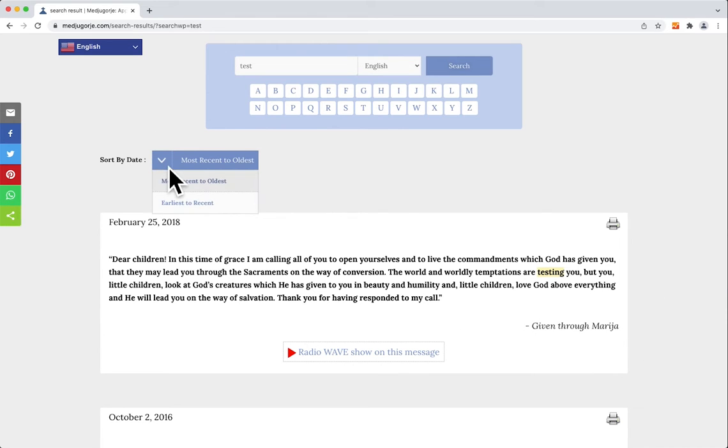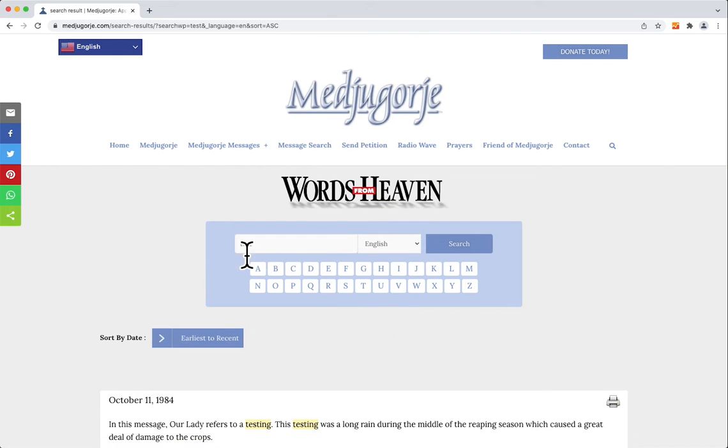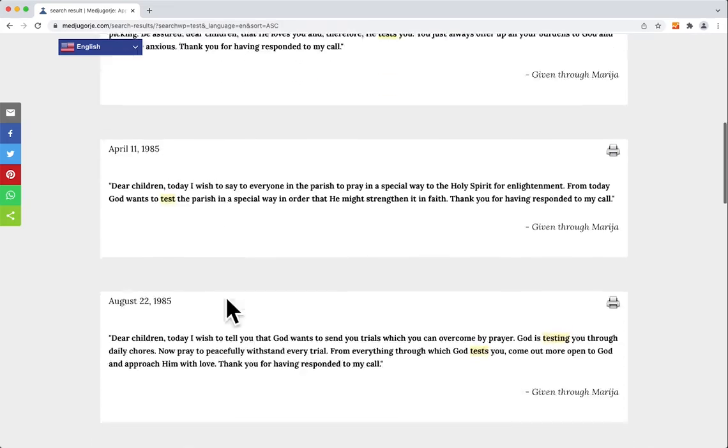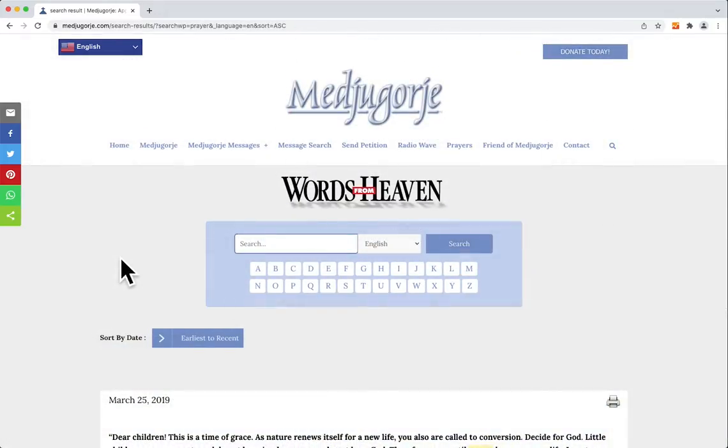Your ability to sort that, you can sort it from the earliest message to the most recent message. So what this is doing, this is looking for the word test, and it's going from the earliest time that word test was found all the way to the most recent time. Let's point something out to you.